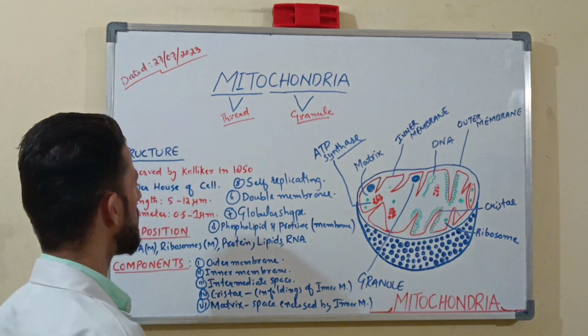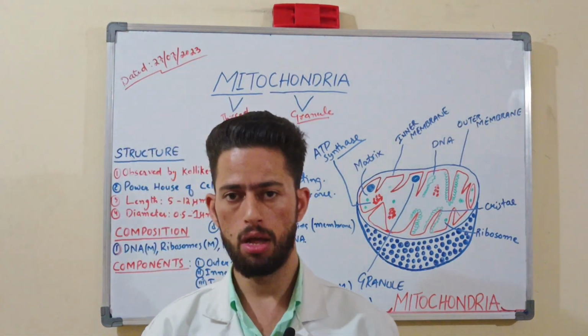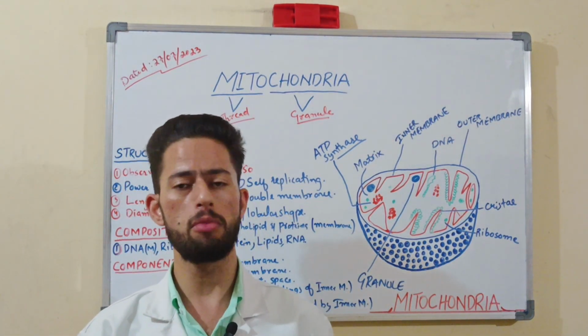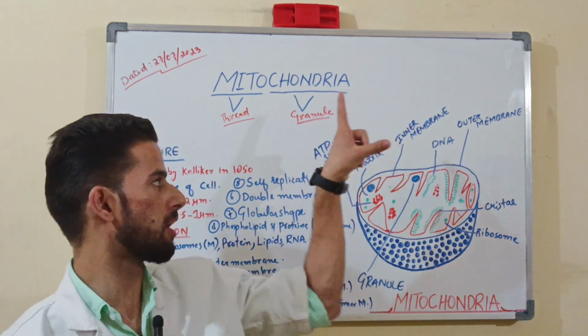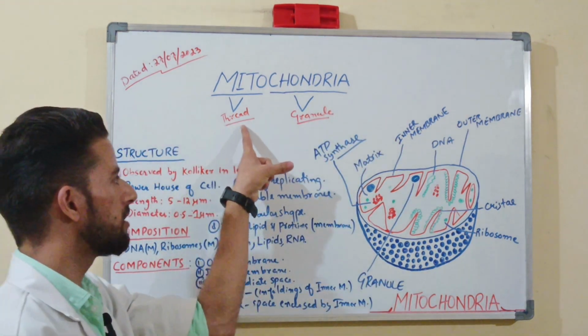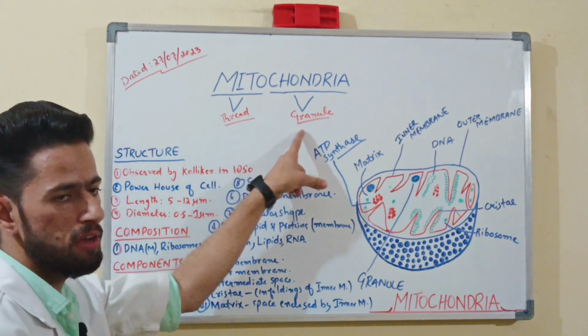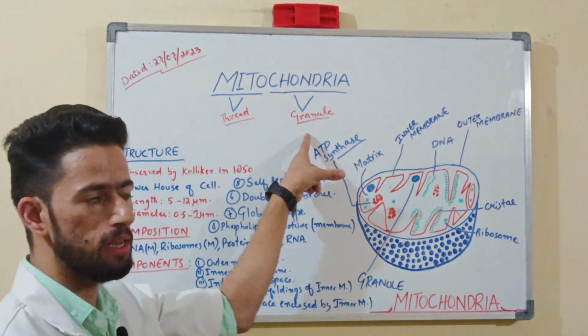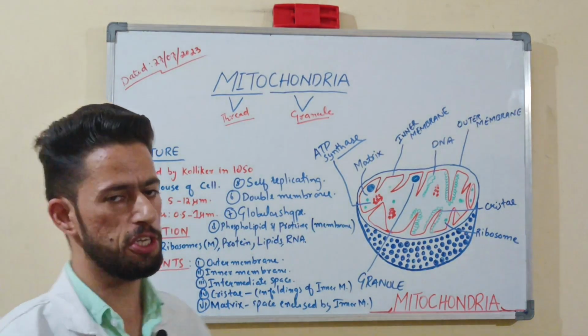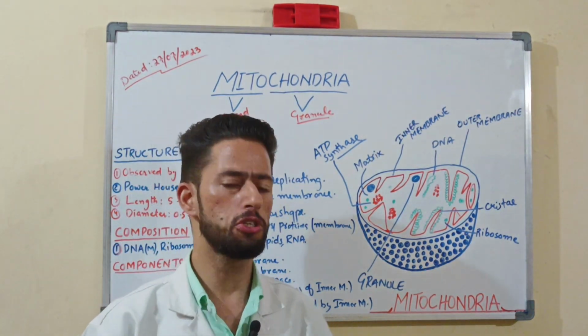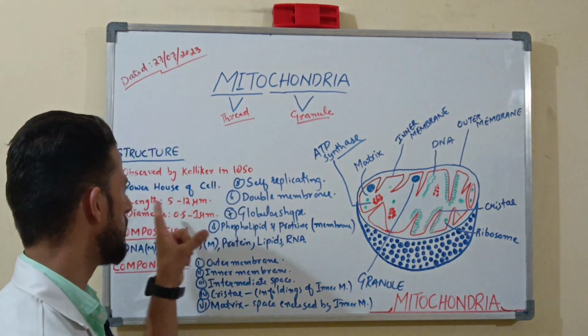First of all, we must know the discovery of mitochondria. Before that, we must know the literal meaning of mitochondria. Mito means thread, and chondria means granule. It means a threaded granule structure which is present inside the cell. It was first seen by the physiologist Kolliker in 1850.